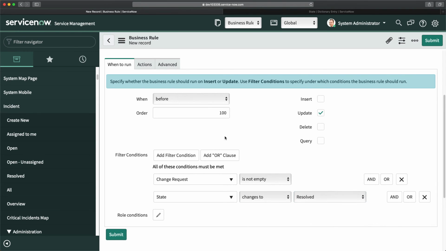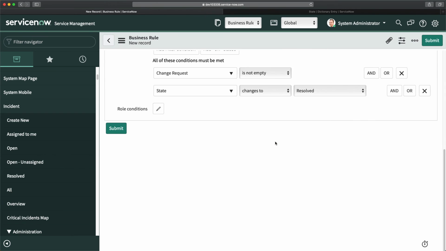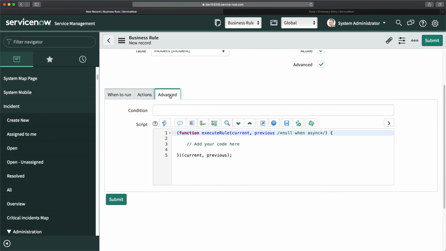If I'm making it resolved, I have to check whether the change record associated with this particular incident record is closed.